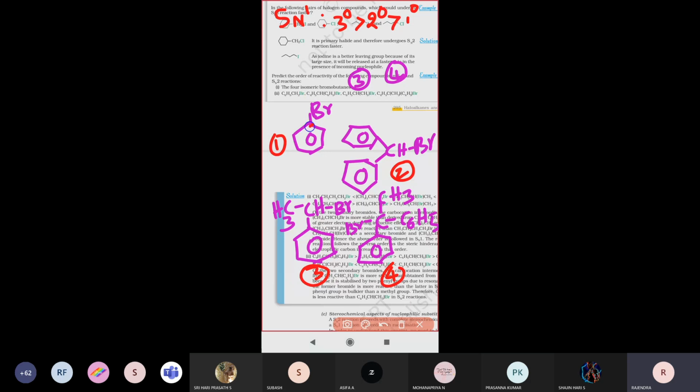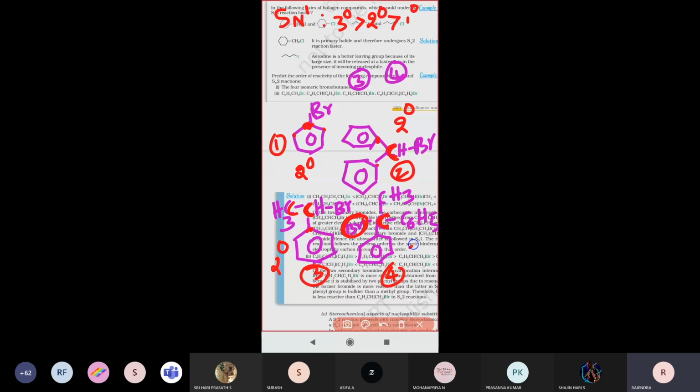The halogen-attached carbon in the first compound: how many other carbon atoms are attached? 2 carbons. So this is secondary alkyl halide. Next, the halogen-attached carbon, how many other carbon atoms are attached? 2 other carbon atoms. So this is also secondary alkyl halide. Next, this one, the halogen-attached carbon: how many other carbon atoms? Here also 2 carbon atoms. So this is also secondary alkyl halide. And this last one, how many other carbon atoms are attached? 3 other carbon atoms. This is tertiary alkyl halide.